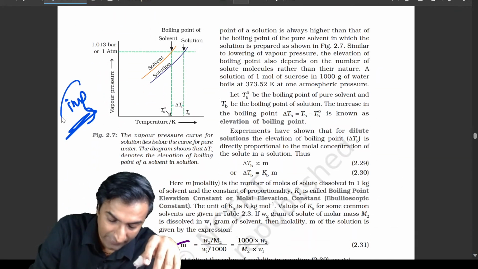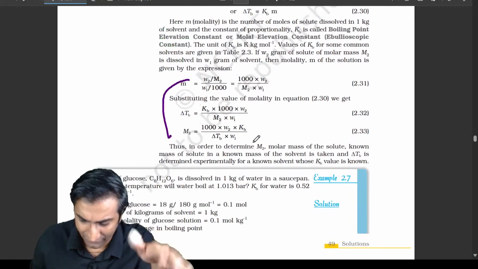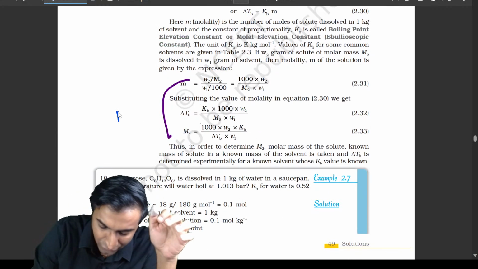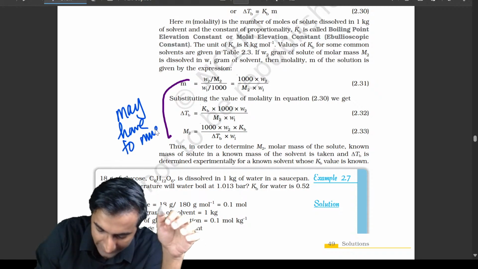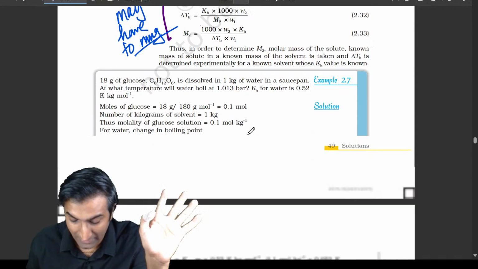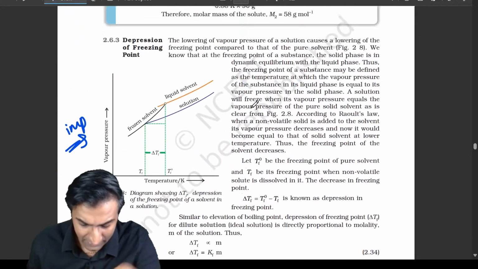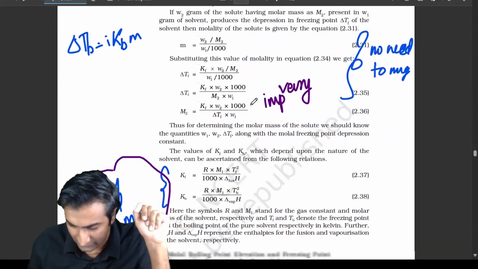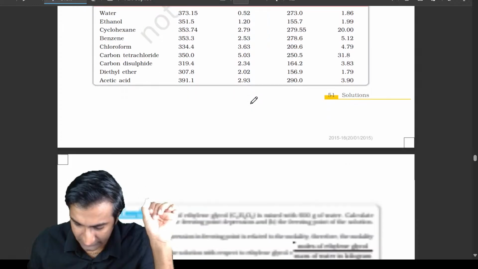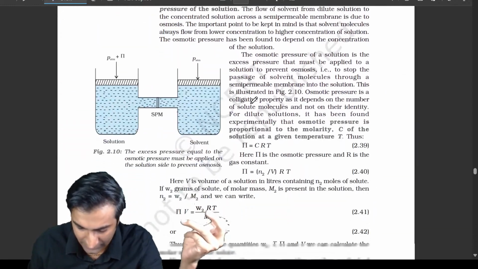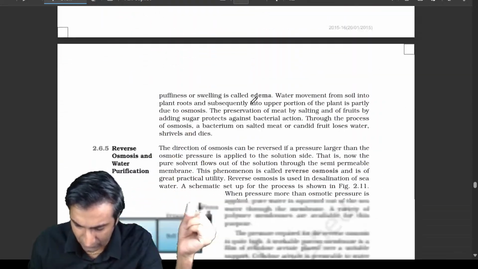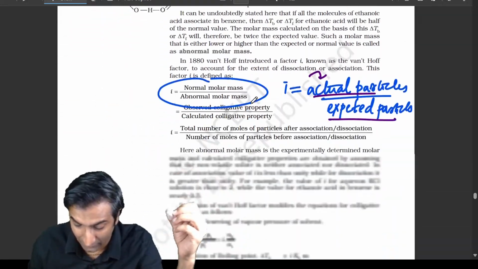और ये ग्राफ बहुत ज्यादा जरूरी है, इसको I'll show you after we finish this. ये you may have to mug, okay? May have to mug this. इसका derivation is a little bit complicated. If you can derive it, please do. But may have to mug this one. ठीक है? And I'll talk about this also, don't worry, in just a minute. So, yeah, that's pretty much all I wanted to chat about here. I've already spoken about all of these things, osmotic pressure, etc. वो एक ग्राफ हम एक बार देखेंगे, then let's start with some questions.